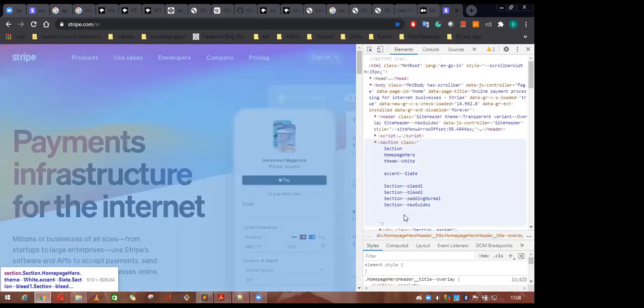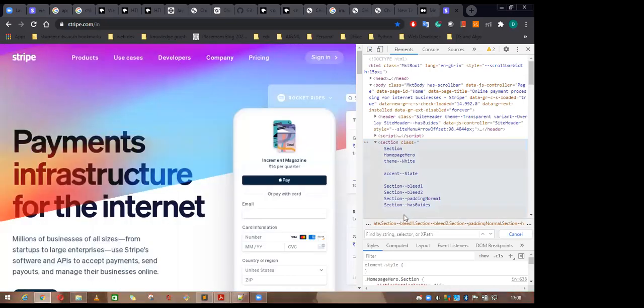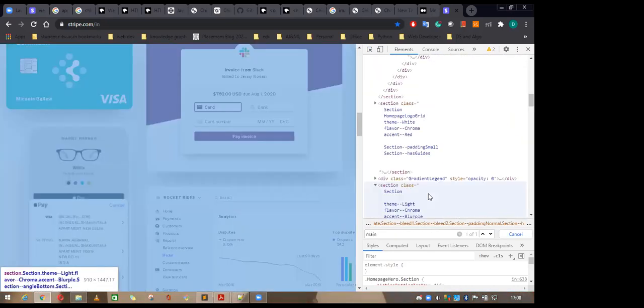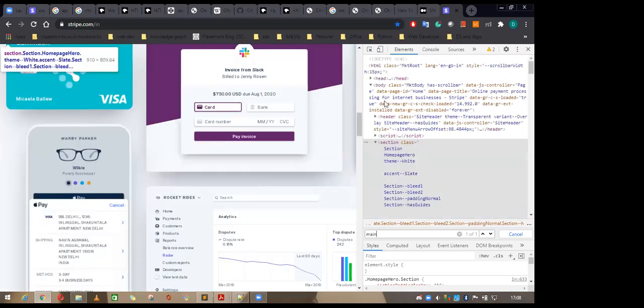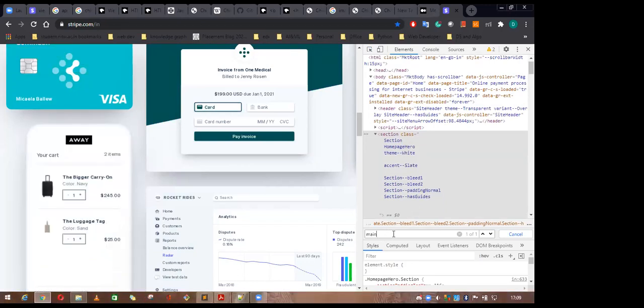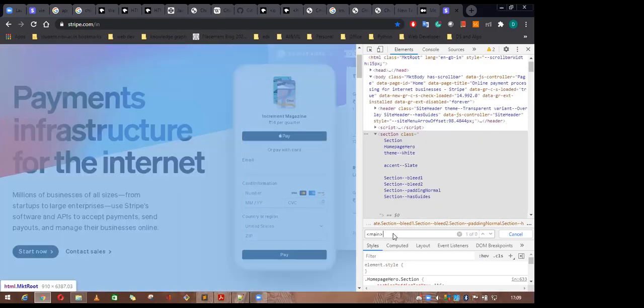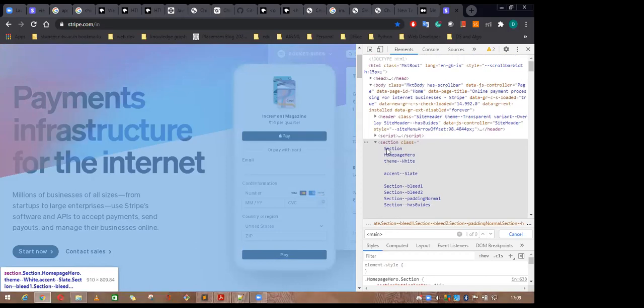If you search here, Control F, main. Yeah, there should be main in this one. And at the top level, I think the main should be there. One second. Okay, it is not visible, but it should be.